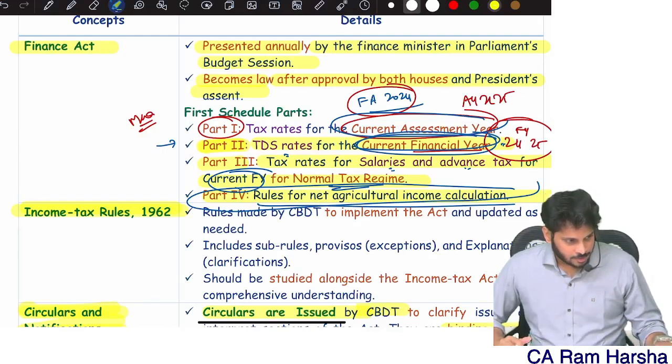Then above 12 to 15, 3 lakhs into 20%. So 20,000, 30,000, 30,000, 60,000. What is the total amount? Up to 15 lakhs, the tax under the default tax regime for normal incomes is 1,40,000.